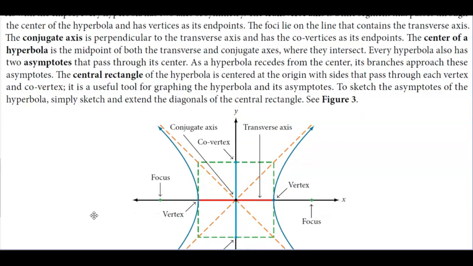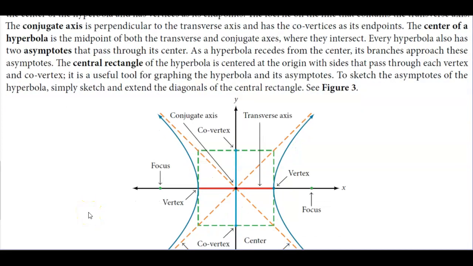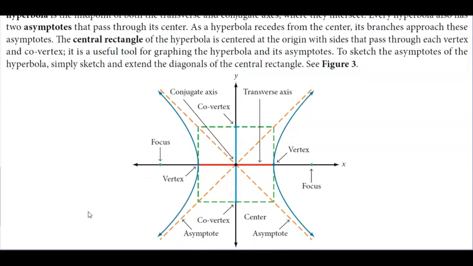The central rectangle of the hyperbola is centered at the origin with sides that pass through each vertex and co-vertex. It is a useful tool for graphing the hyperbola and its asymptotes. To sketch the asymptotes of the hyperbola, you simply sketch and extend the diagonals of the central rectangle.